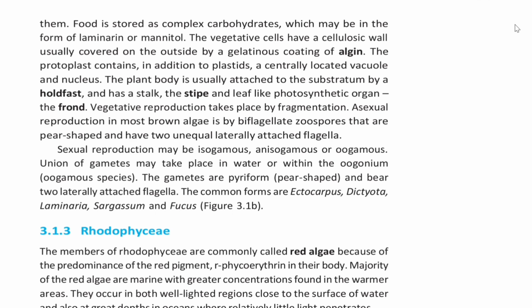Sexual reproduction may be isogamous, anisogamous, or oogamous. Union of gametes may take place in water or within the oogonium, that is, in oogamous species. The gametes are pyriform, pear-shaped, and bear two laterally attached flagella. The common forms are Ectocarpus, Dictyota, Laminaria, Sargassum, and Fucus.